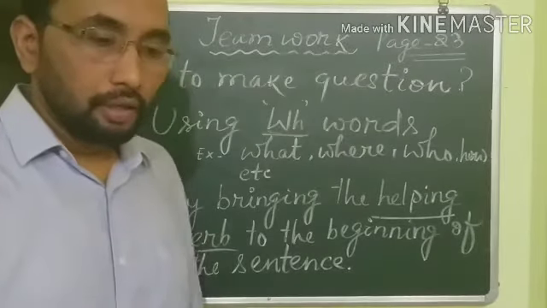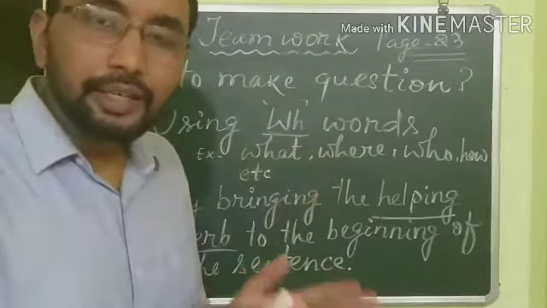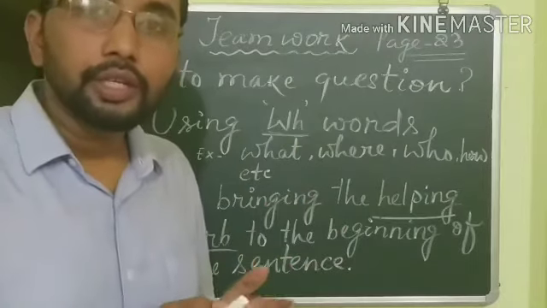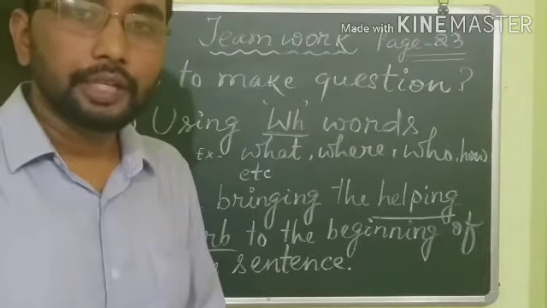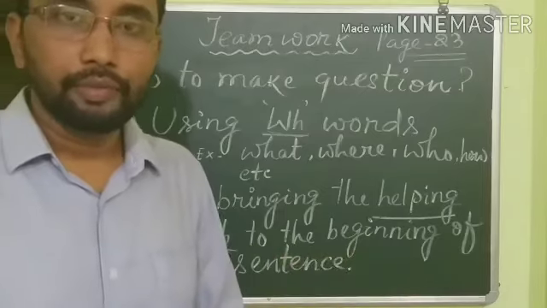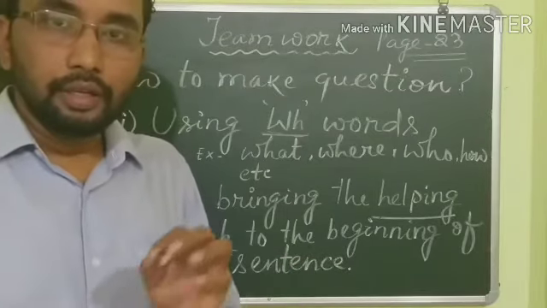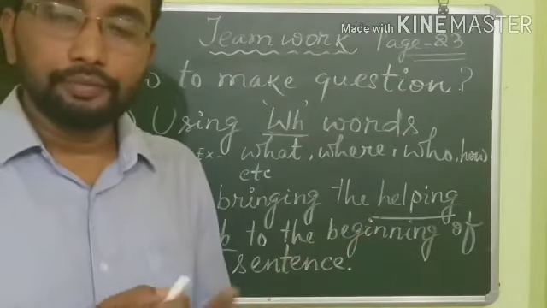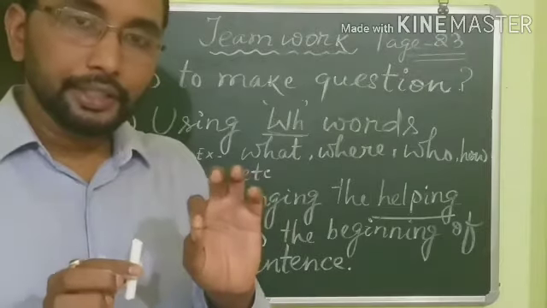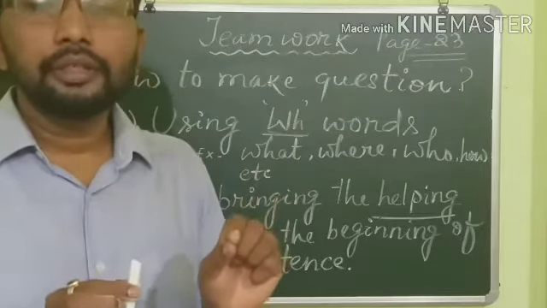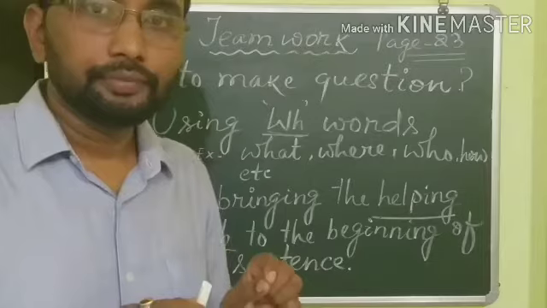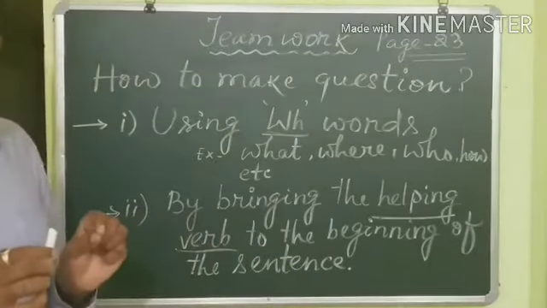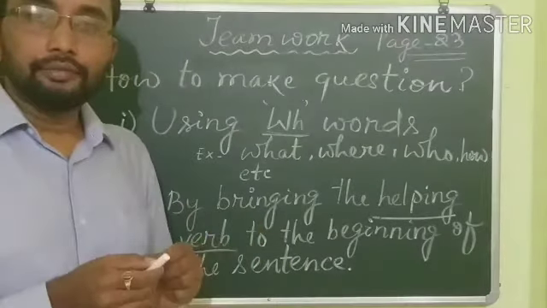Okay. To understand the second process, you have to understand what is helping verb. Take for example, I am a boy, right? Or I am a teacher. So here, am is the helping verb. Okay, he is fine.